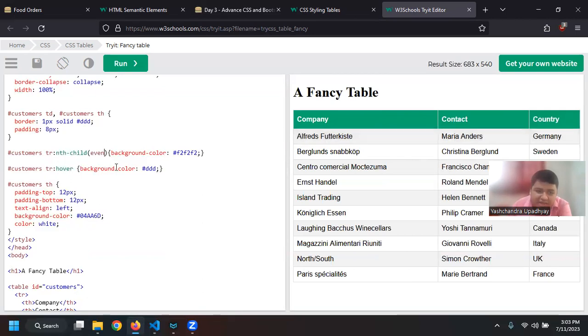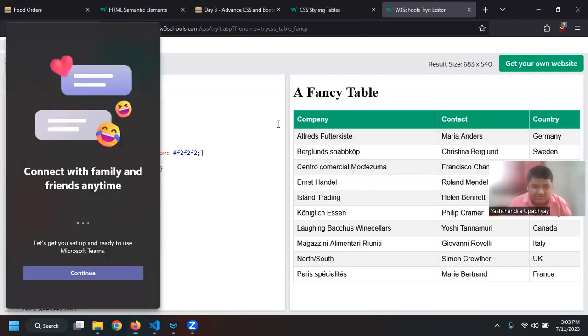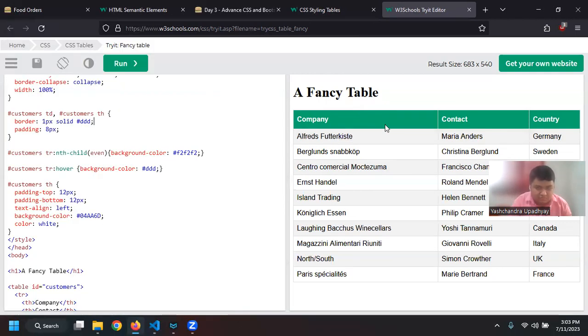So the second row has the color F2F2F2. If I just use this tool, you can see that it is saying light gray, right? And then this should be green. Yeah, so it is dark green. You can see that when I'm hovering over anything, the color should change to DDD. Currently I'm hovering, and then I hover over the second row, and the color is changing to DDD.